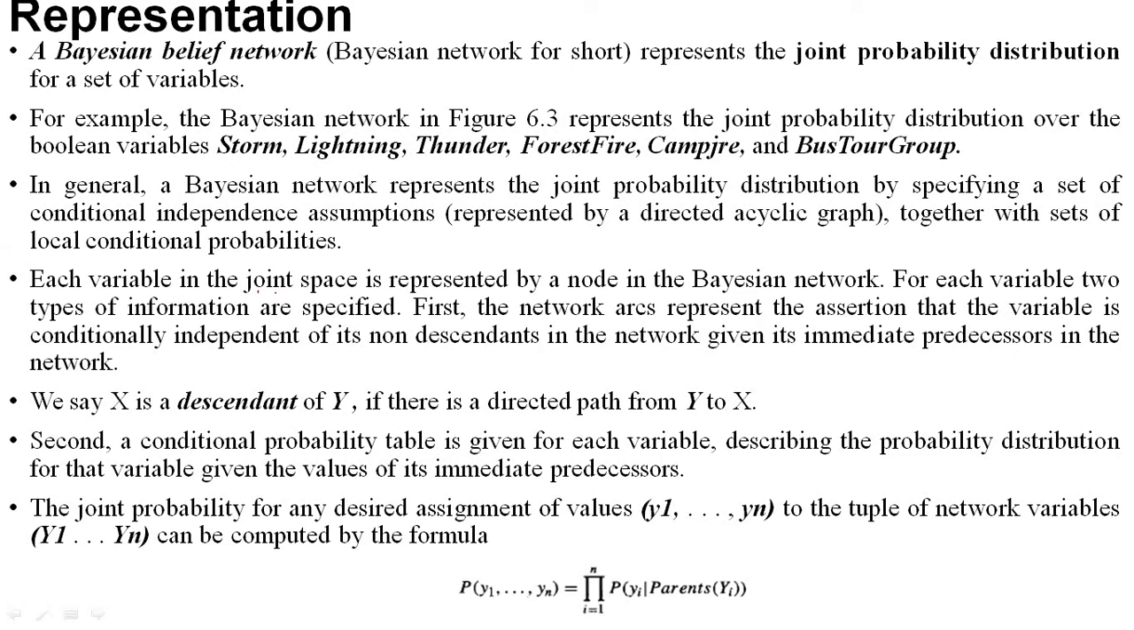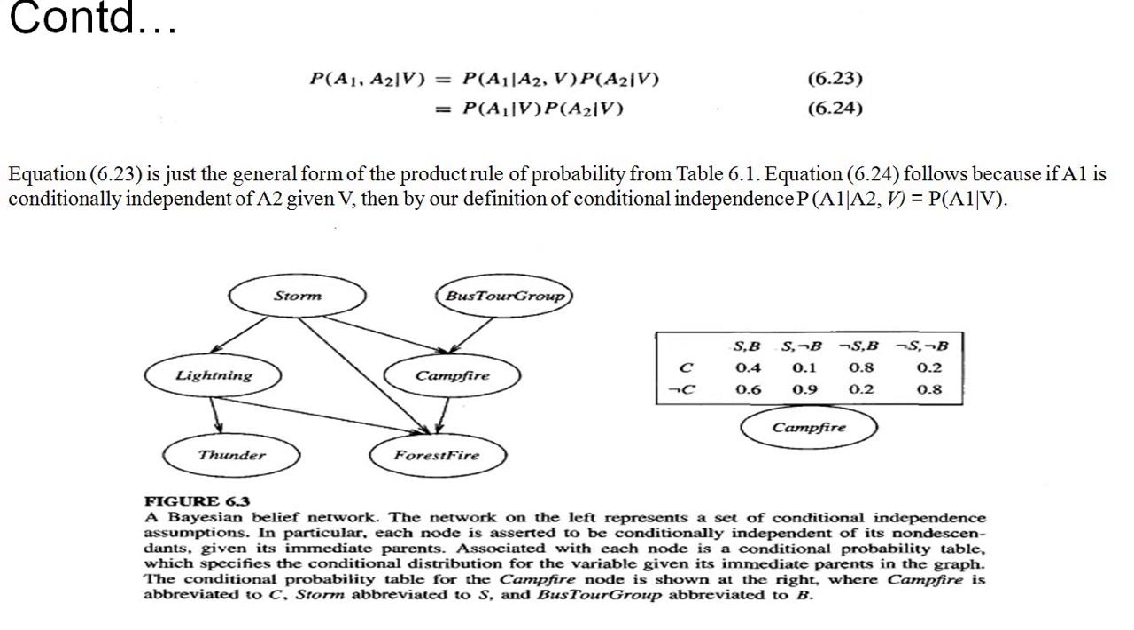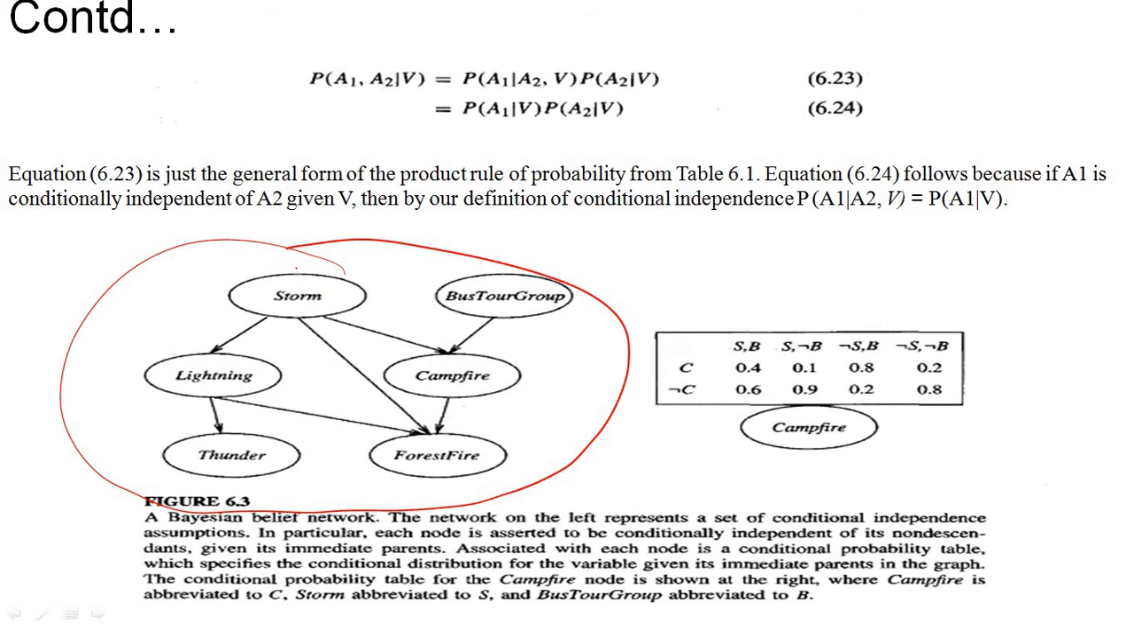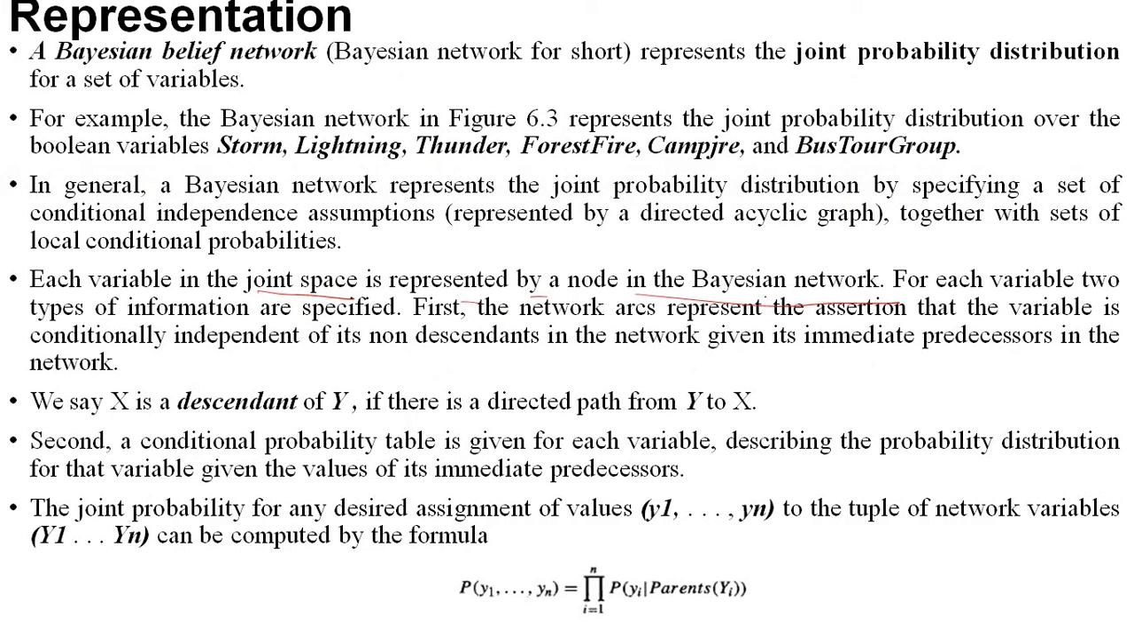Each variable in the joint space is represented by a node in the Bayesian network. We have 6 variables, so we have 6 nodes, and altogether this is called the joint space. For each variable, 2 types of information are specified.